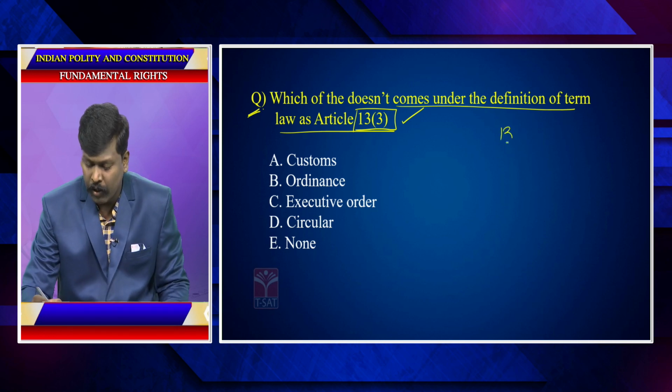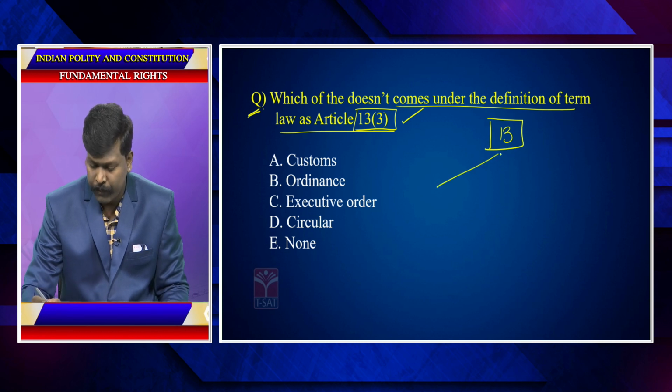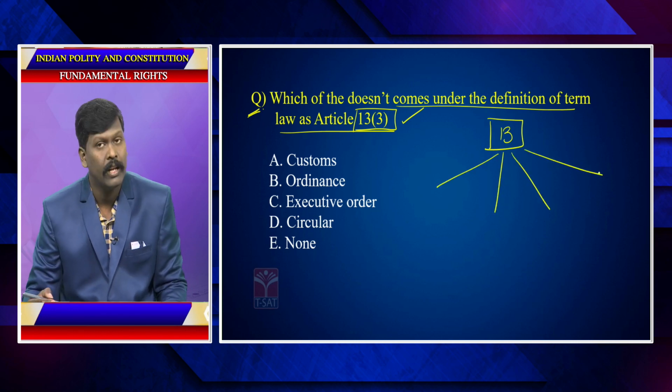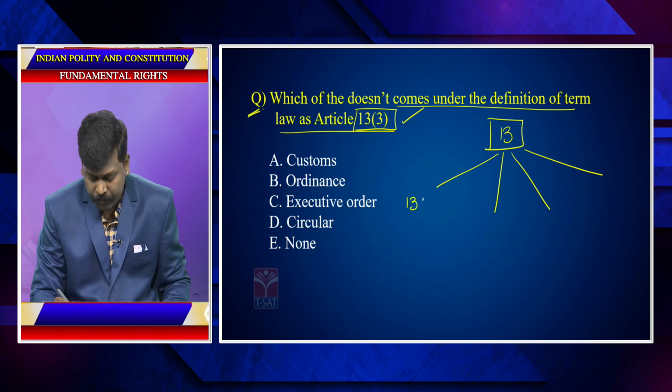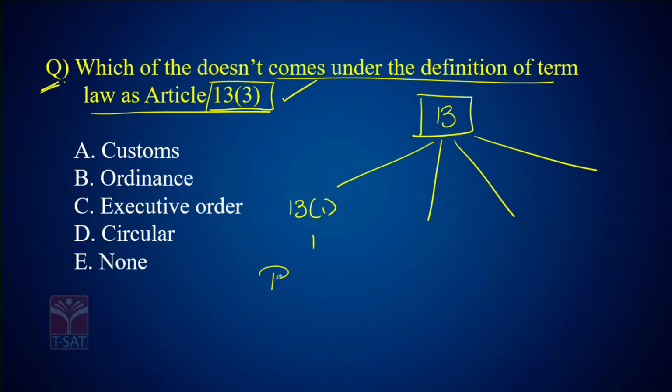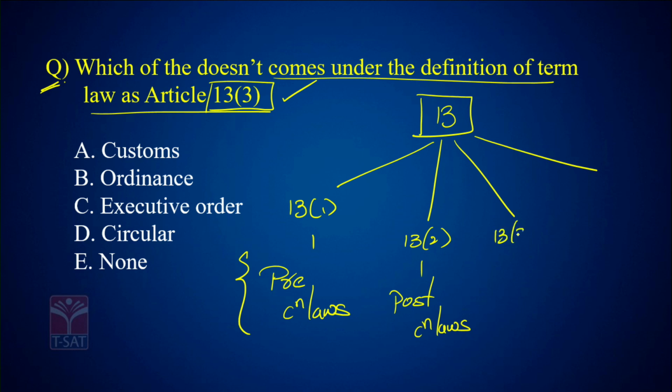See, Article 13 talks about 4 important provisions. Article 13 clause 1 talks about pre-constitutional laws, meaning laws before 1950. Article 13 clause 2 talks about post-constitutional laws. Article 13 clause 3 talks about the definition of the term law. What is the meaning of law? And Article 13 clause 4 talks about the relationship between 13 and 368.